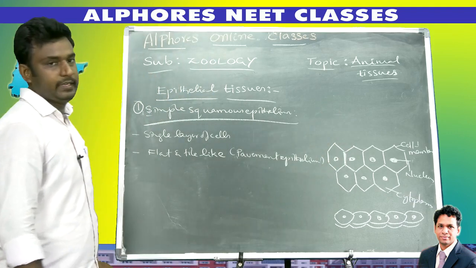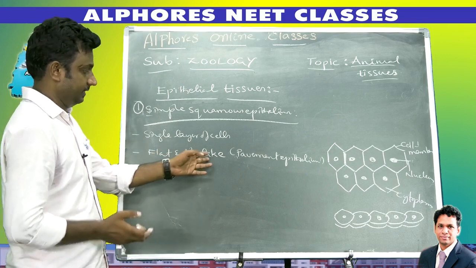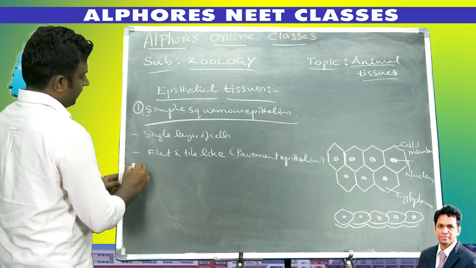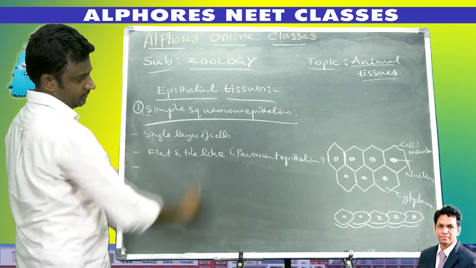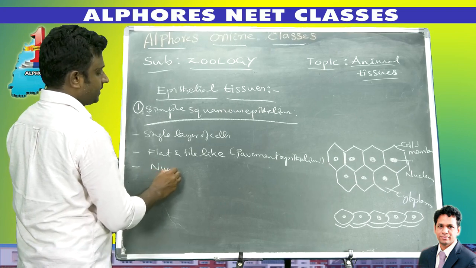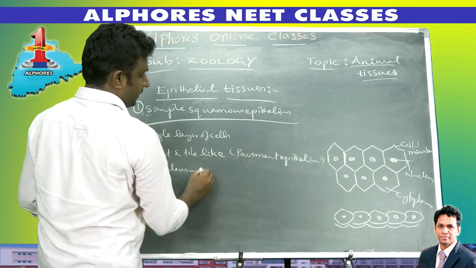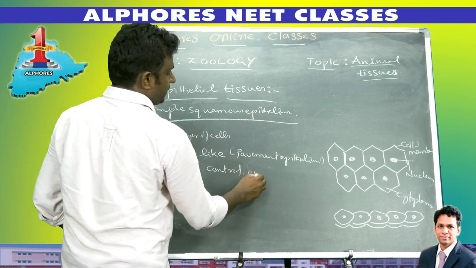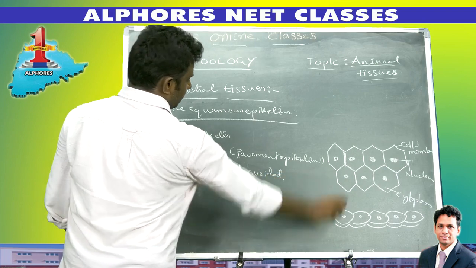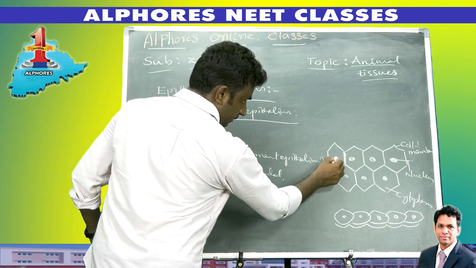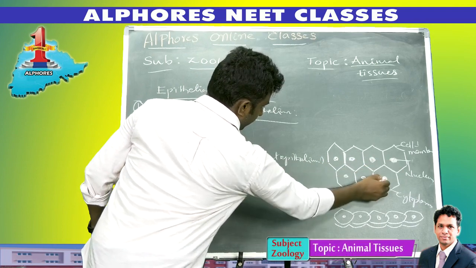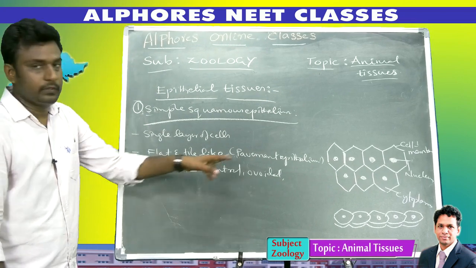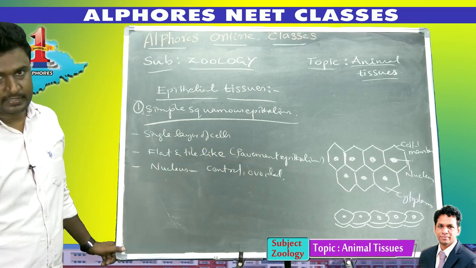Because the cells are flat and tile-like, they look like tiles. That's why it is called pavement epithelium. In the structure of simple squamous epithelium, the nucleus is present centrally, and it is ovoidal, or egg-shaped. So a centrally located ovoidal nucleus is present in the simple squamous epithelium.